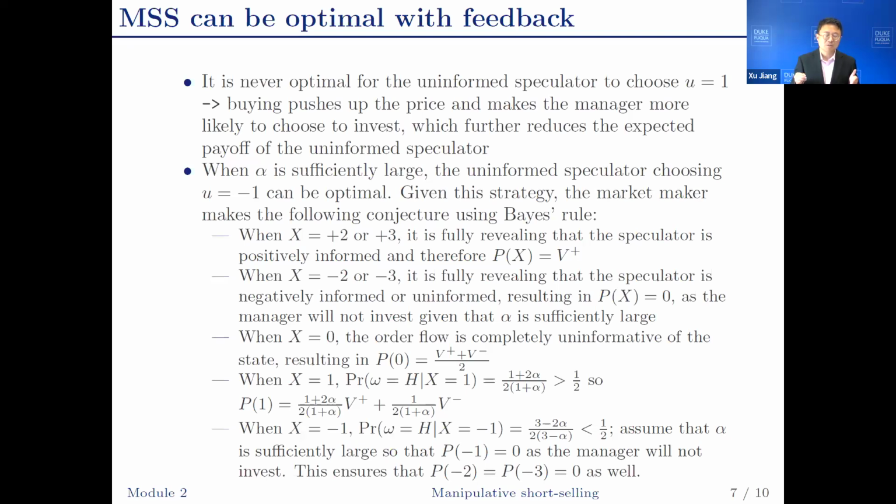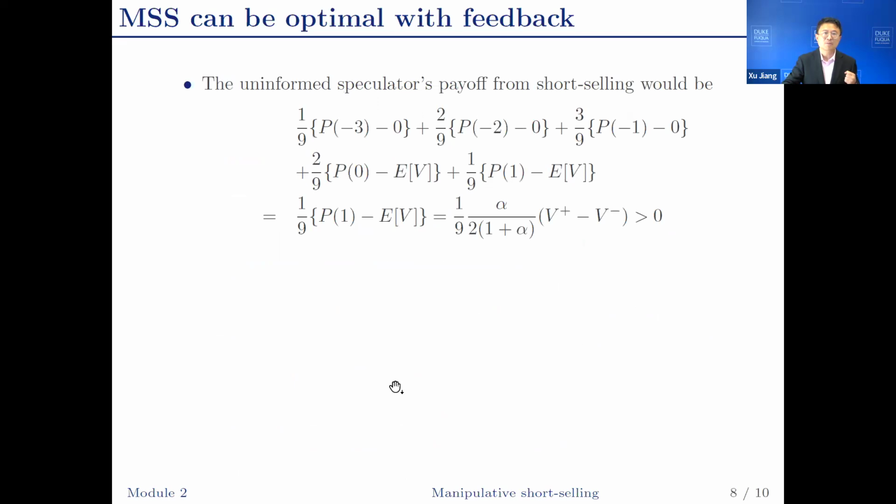P-1 is going to be 0. This ensures P-2 and P-3 will be 0 as well, because they're even more negative order flows, so even more pessimistic belief about omega equals H.